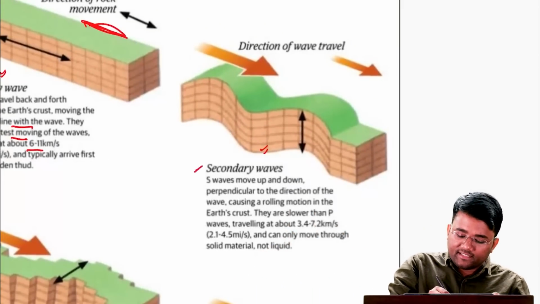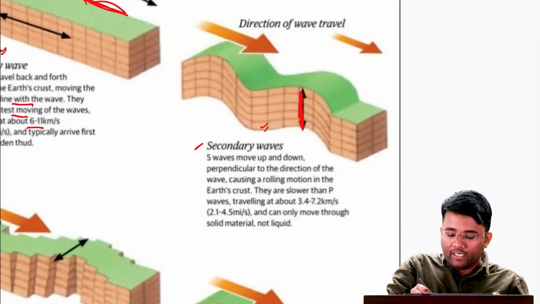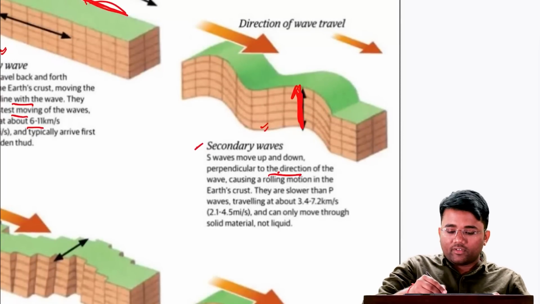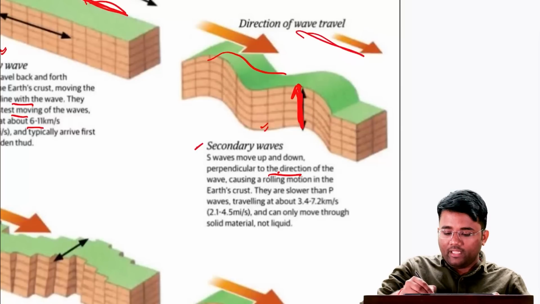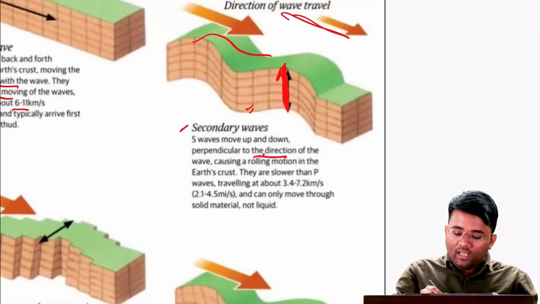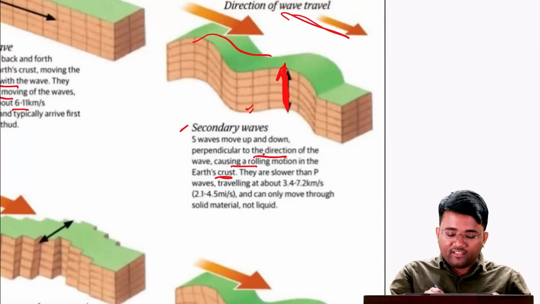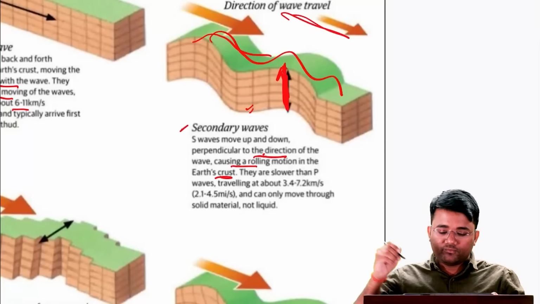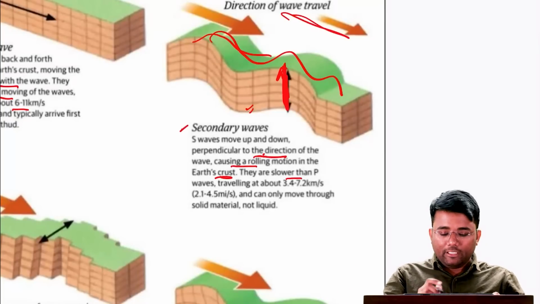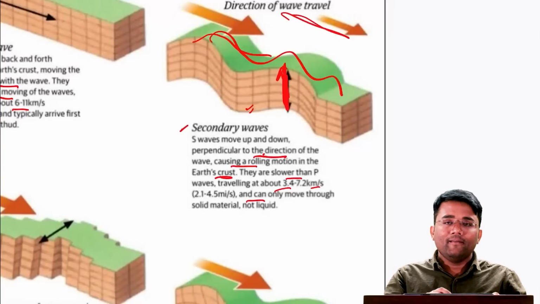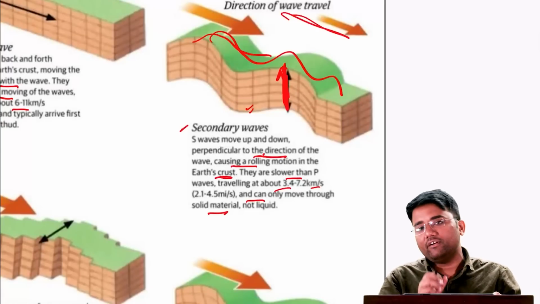Whereas the secondary waves move up and down, perpendicular to the direction of the wave. This is the direction of the wave and they are moving like this, so that is perpendicular to the direction of the wave, and this causes a rolling motion in the earth's crust. It moves somewhat like a snake, and they are slower than the P waves, traveling at about 3.4 to 7.2 km per second, and they can only move through solid material and not through liquid material.